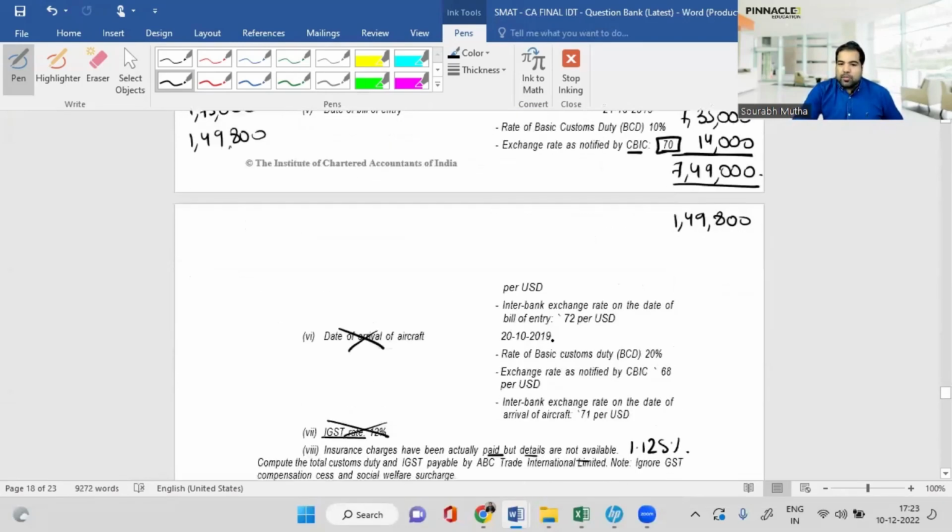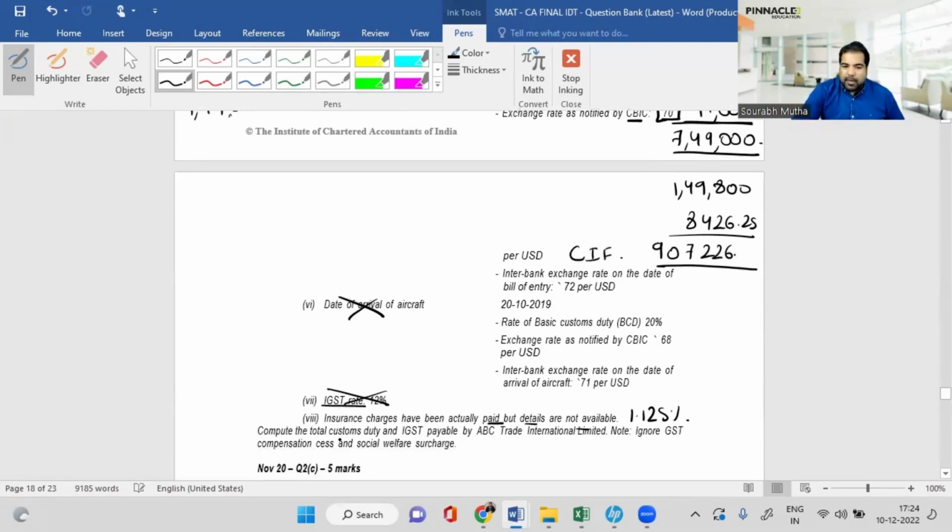And obviously I will also add insurance. So the insurance part is 1.125%. So 7,49,000 into 1.125% is basically 8,426.25. When you add both these amounts to the value, this is basically 9,07,226.25. This is the cost, insurance, freight. This is the value of supply. Find out the total customs duty and IGST payable. Of course, on this, you have to add the customs duty and IGST. I've not taught you that because that's in a different chapter, but this is what your chapter looks like.